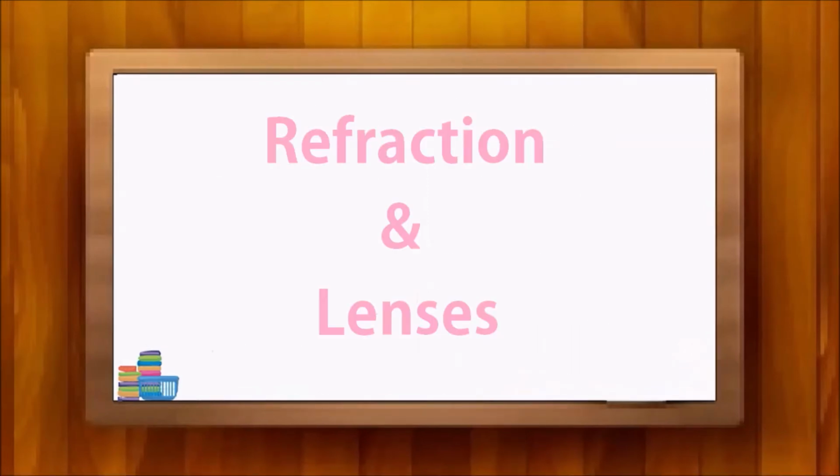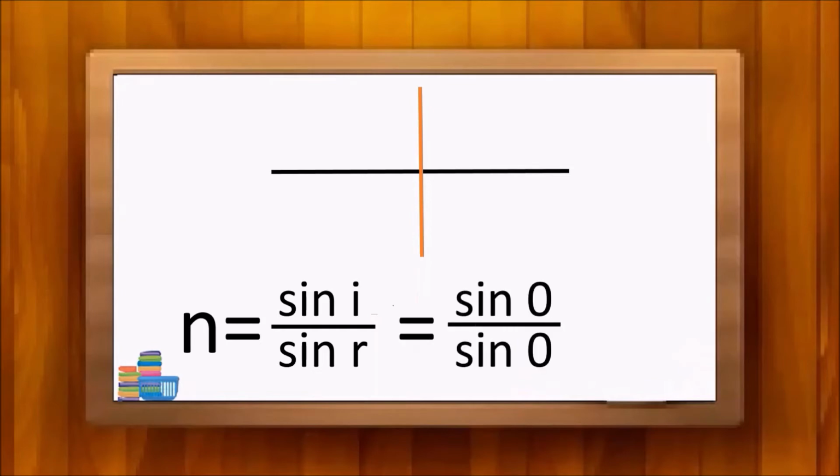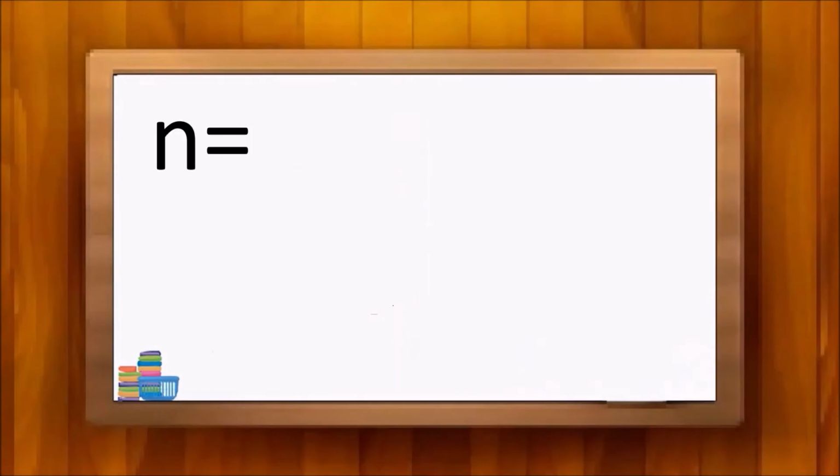If you want to know further details about refraction and refractive index, please watch our video on refraction and lenses. At first, let me consider sin i over sin r. As mentioned in this diagram, any ray that comes perpendicular to the interface does not bend. So here, both i and r are 0. So n equals sin 0 over sin 0. Since sin 0 equals 0, we can take n as 0 over 0.